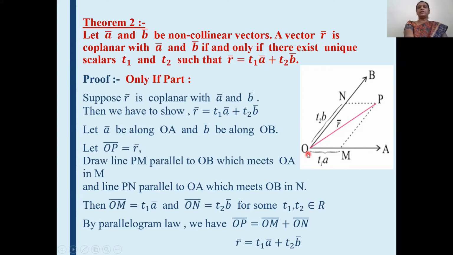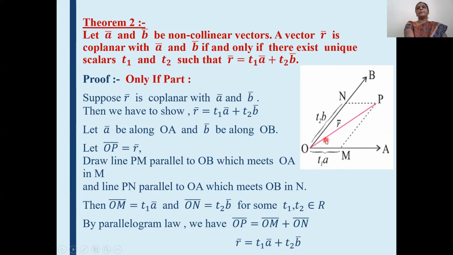Now see in the parallelogram OMPN. In this parallelogram, according to the law of parallelogram, we can write, see here, OM and ON are adjacent sides and OP is diagonal of the parallelogram.